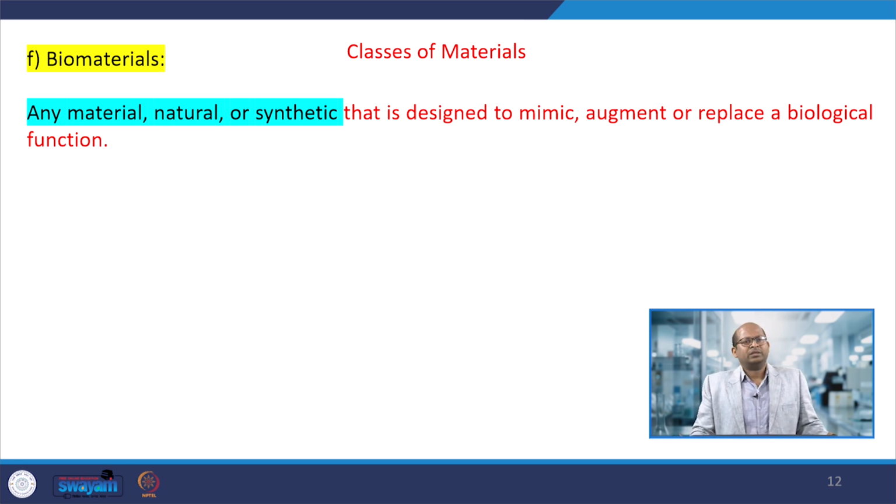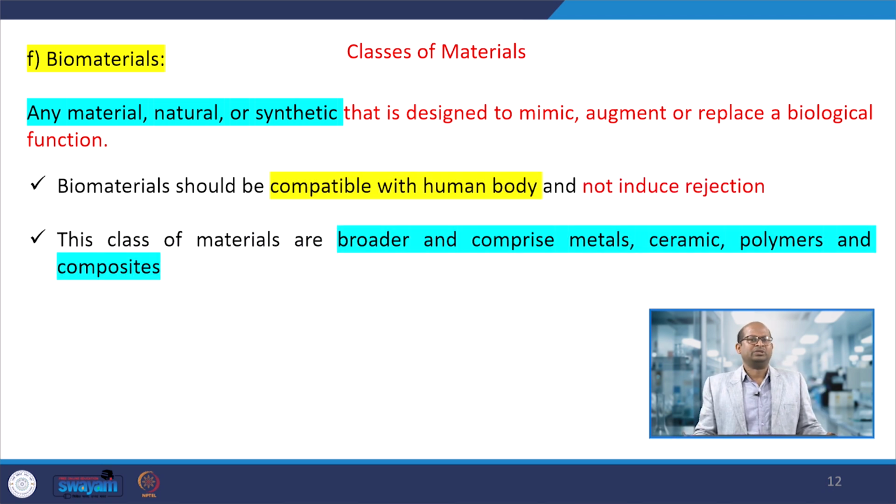Apart from that, there are biomaterials, as I said. These materials, natural or synthetic, whatever we prepare at lab scale, are designed to mimic, augment or replace biological functions. Whatever material we prepare should be compatible with the human body and not cause any rejection.